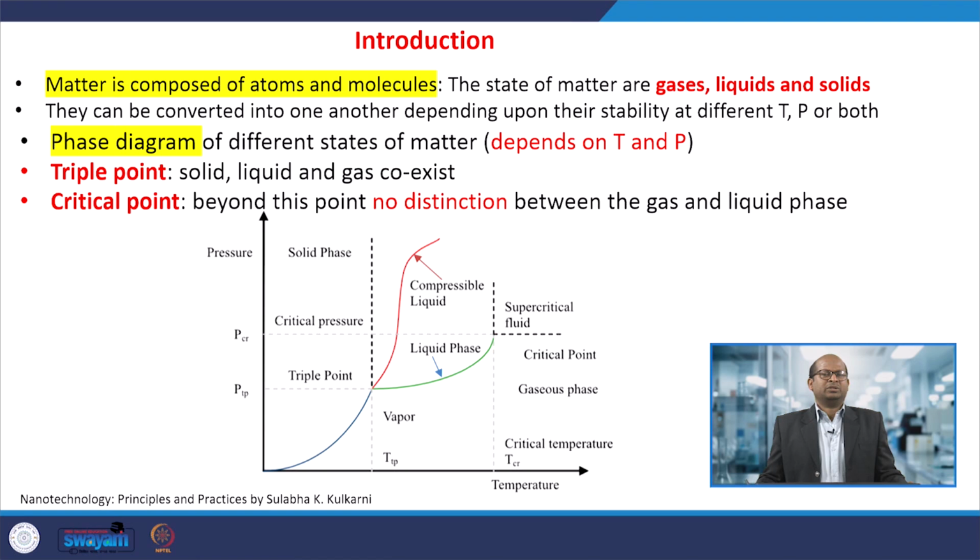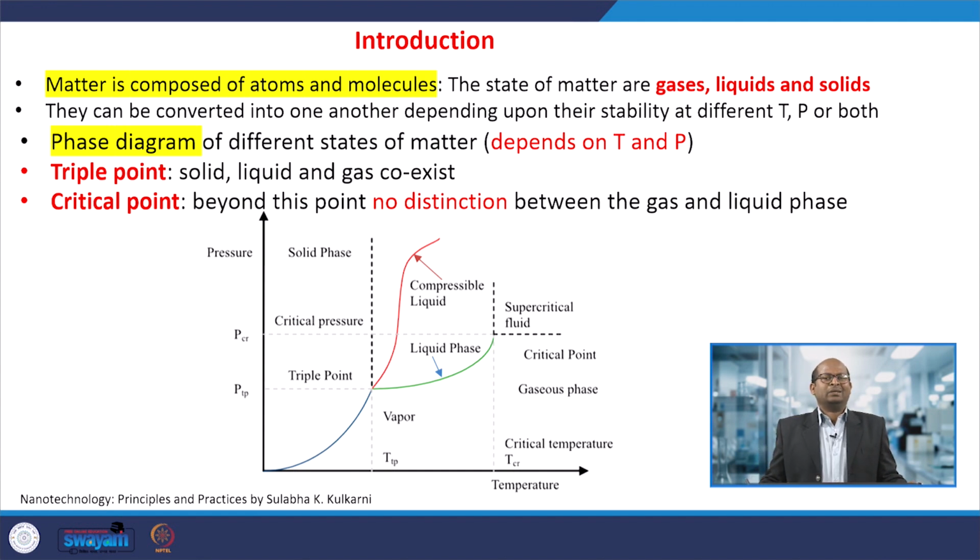When we talk about any nanomaterials or materials, they are made of atoms and molecules. When prepared at nanoscale, matter may be in three different phases: gas phase, liquid phase or solid phase. That depends upon the temperature and pressure at which the matter exists or we are dealing with it. Depending upon temperature, pressure or both, it would change from one particular state to another. Suppose you have a solid material.